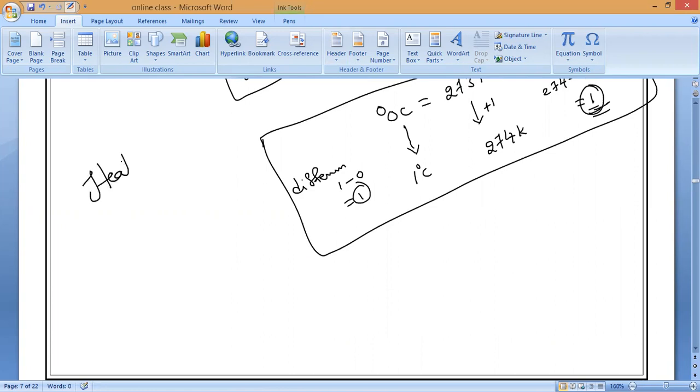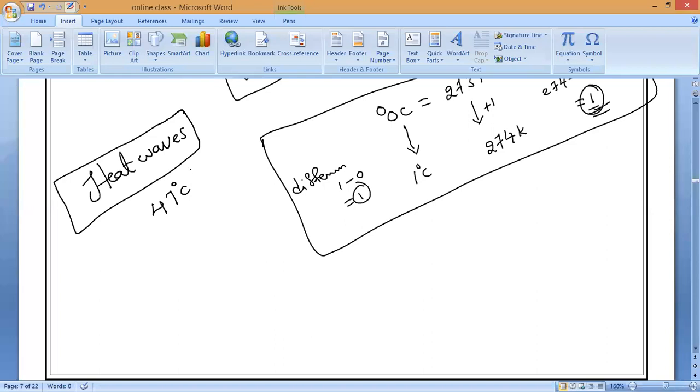Understand? It is because of heat waves in Italy. Around 47 degrees Celsius or centigrade is the temperature being measured in particular areas. Around 1,000 people were killed because of heat waves only. Understand? That you have to know. That is why conservation of nature always plays a very important role in our society and our life.